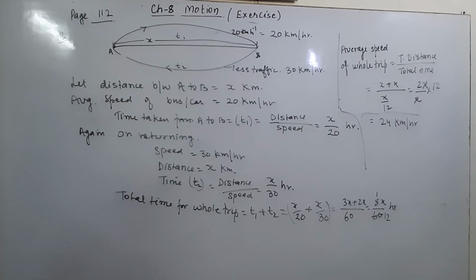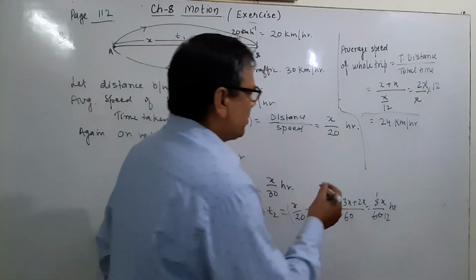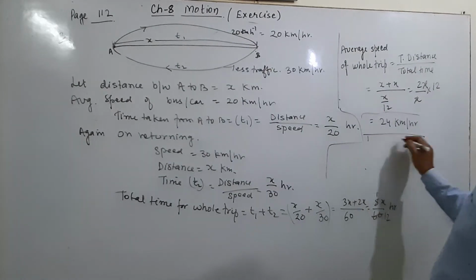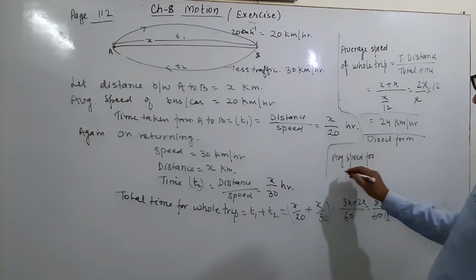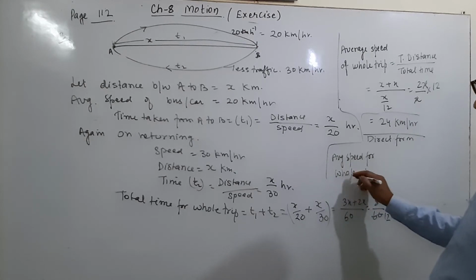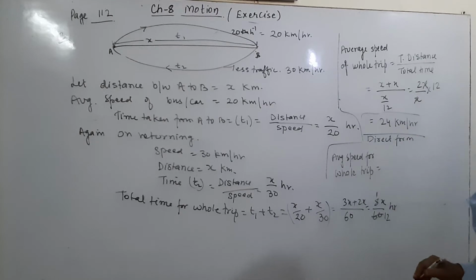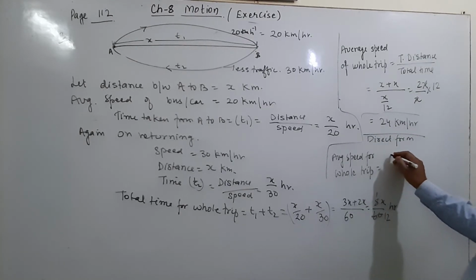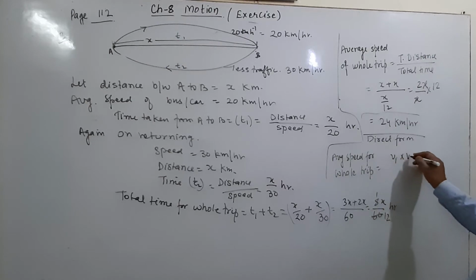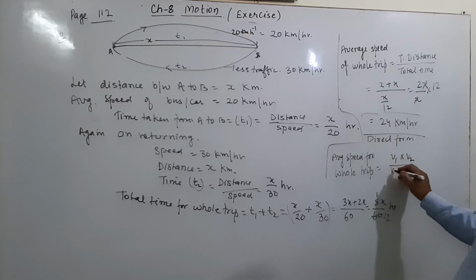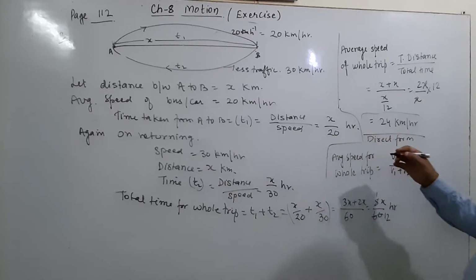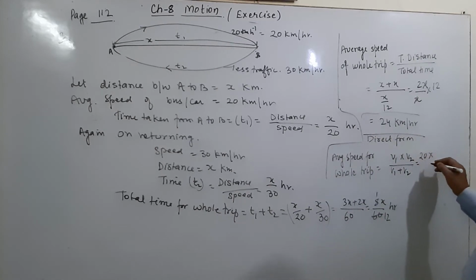When the average speed is given, for the direct formula, the average speed for the whole trip is equal to, listen carefully to the formula, v1 into v2 upon v1 plus v2. What is v1? 20. And what is v2? 30.